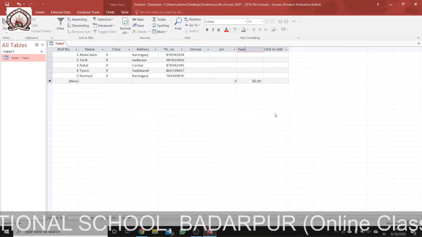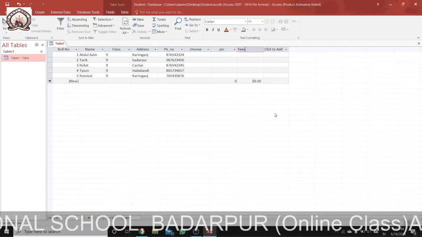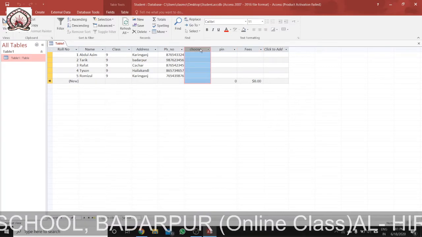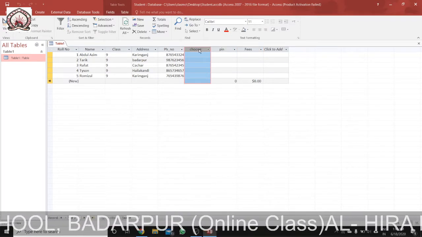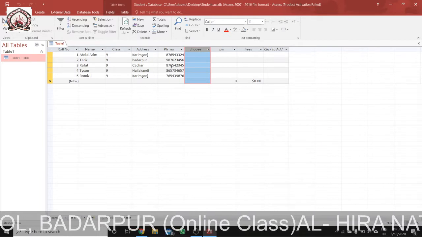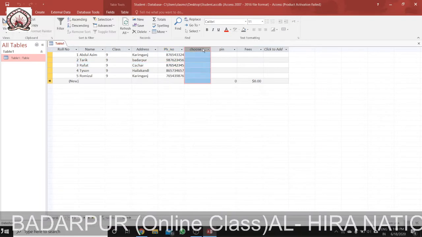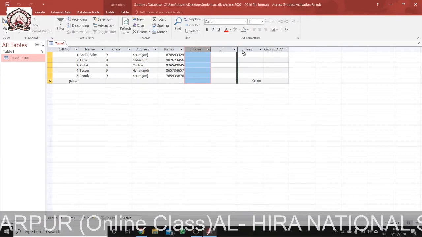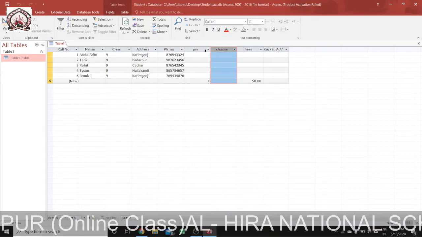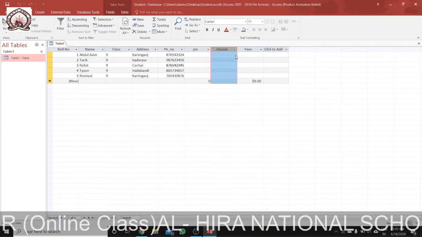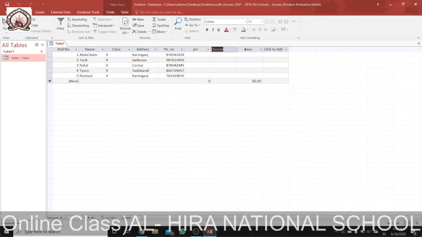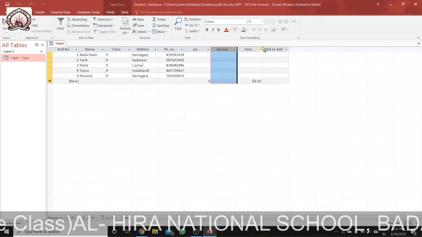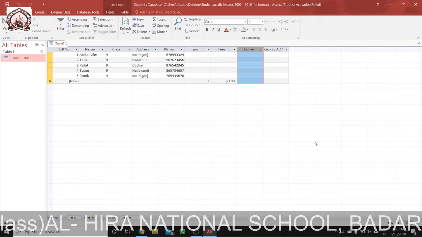Now, how can you move a field? Suppose I want to move this one. How to move it? We'll click on the column header. See, I have clicked it. I am showing again. We'll click on the column header, then drag it to the left or right. Suppose I want to move it this side. See, I have just dragged it. Earlier choose was here and pin was there, so I have just dragged it. See, this is how we can move a field.